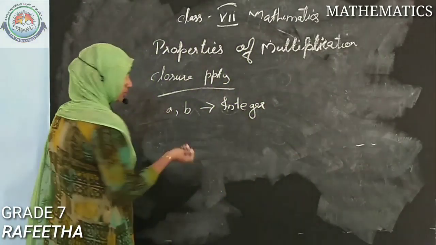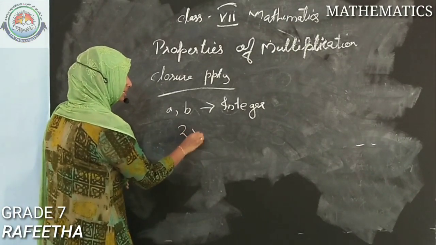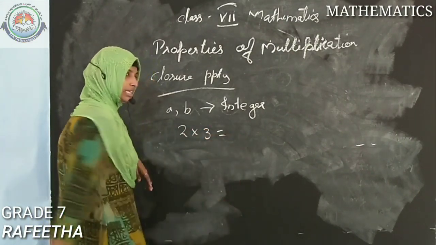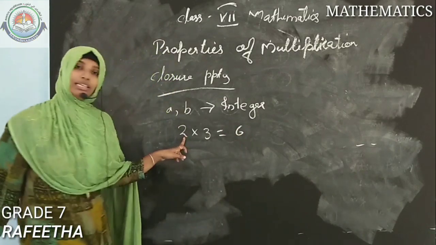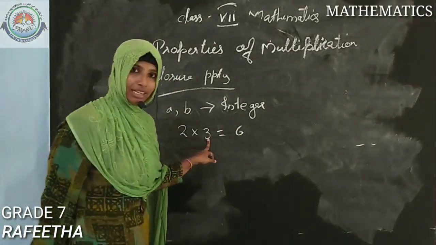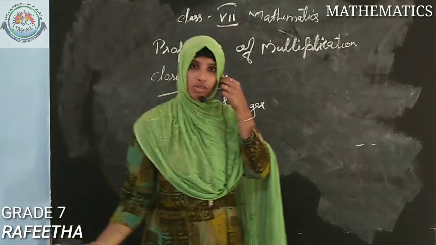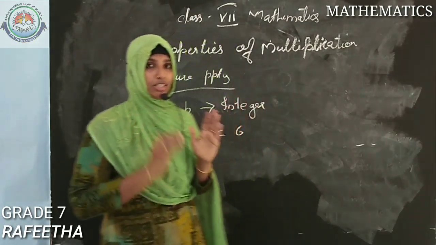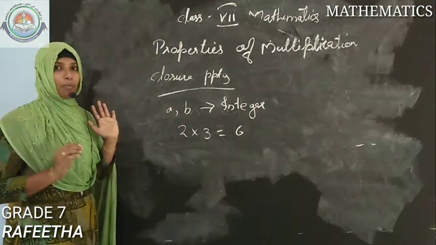Suppose we are taking 2 multiplied by 3. What is 2 threes? 6. Here 2 is an integer, 3 is also an integer, so obviously 6 will also be an integer. So in the case of multiplication, this closure property is correct.